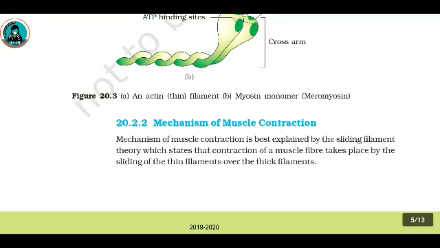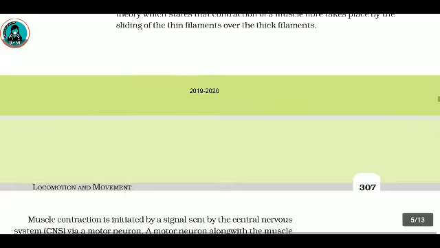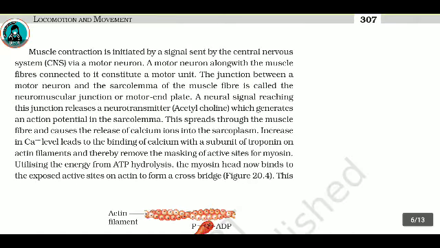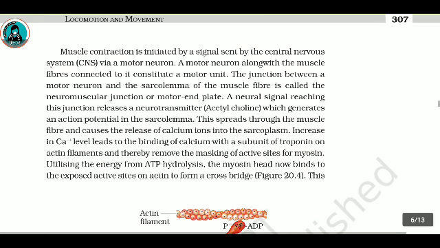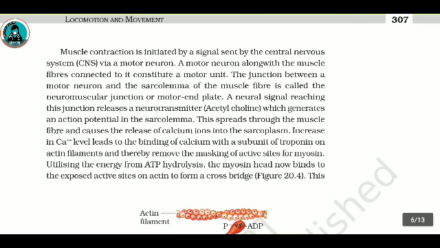20.2.2 Mechanism of muscle contraction. Mechanism of muscle contraction is best explained by the sliding filament theory, which states that the contraction of muscle fiber takes place by the sliding of thin filaments over thick filaments. Muscle contraction is initiated by a signal sent by the central nervous system, CNS, via a motor neuron. A motor neuron, along with the muscle fibers connected to it, constitute a motor unit.